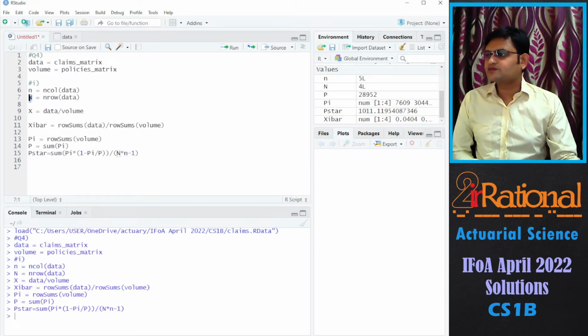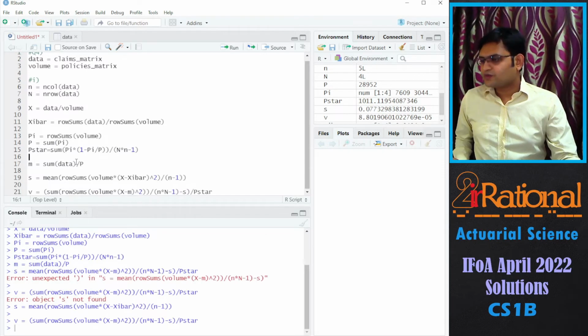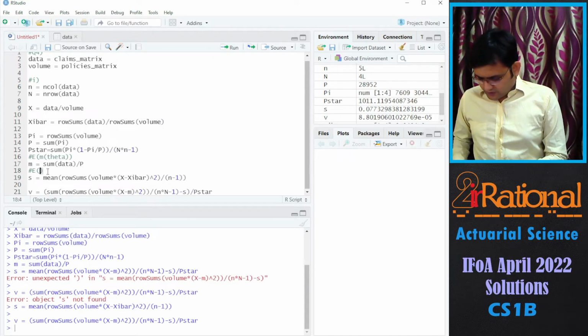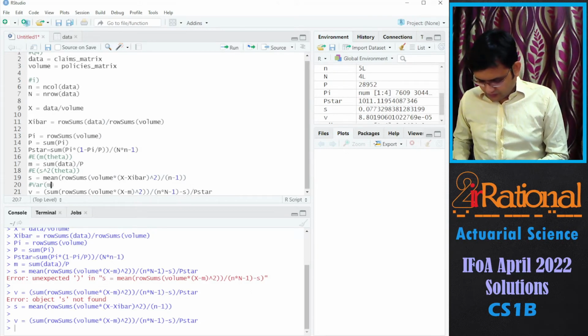N, that is number of columns, capital N, number of rows, X, that would be data by volume, XI bar, that is row sums of data by row sums of volume, PI, that is row sums of volume, P, that is sum of PI, and P star, that is again the formula. From the formulas, we can say this is nothing but our expected value of m(theta). This is expected value of s square(theta), and variance of m.